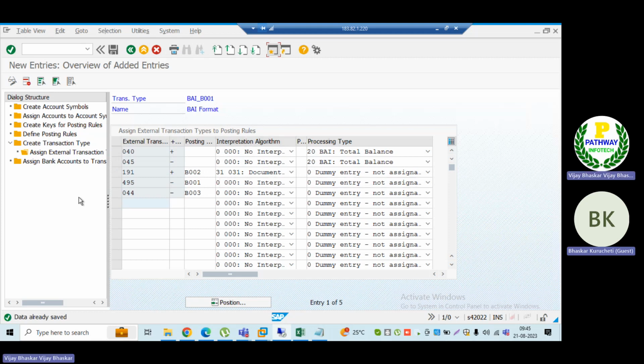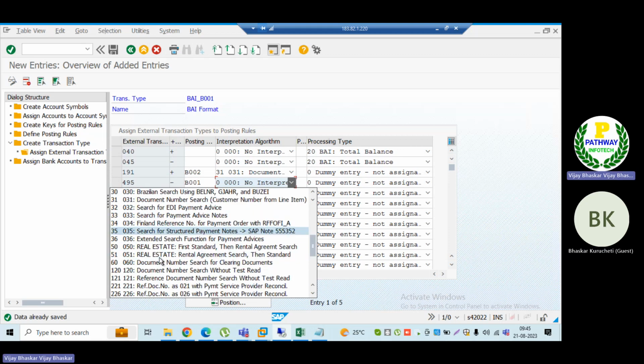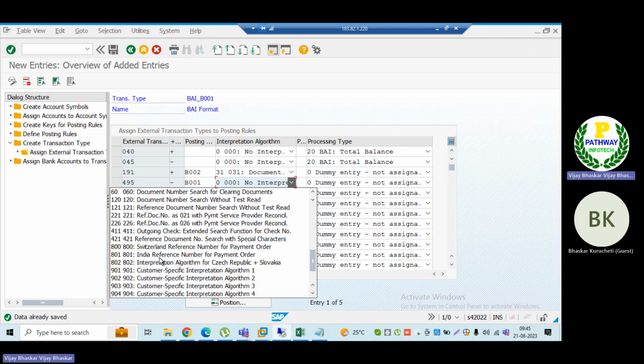Not like that. In case it is a check payment, let me map this one also. See, for outgoing check number or payment document number: if I want to identify the outgoing check number, same as a payment document number, if it is R, it's a payment document number. For my vendor payments, if I am doing the payment through check, let us assume, then I can map this one also.